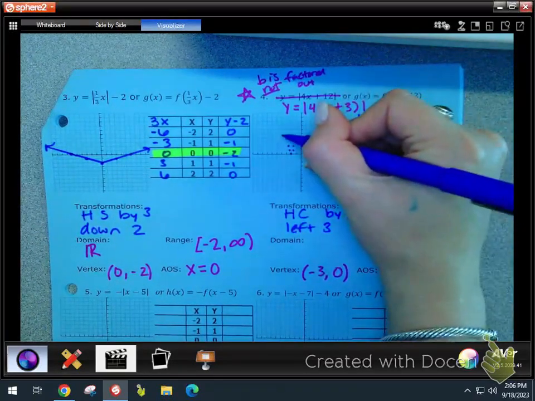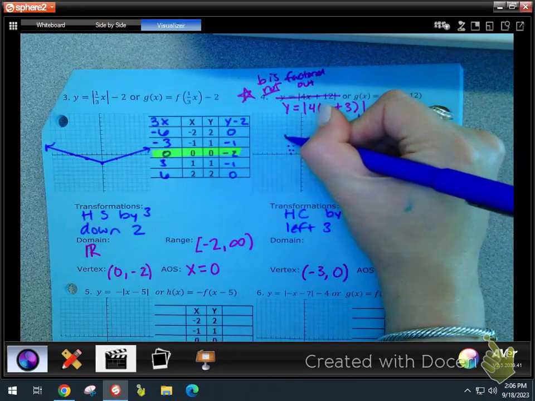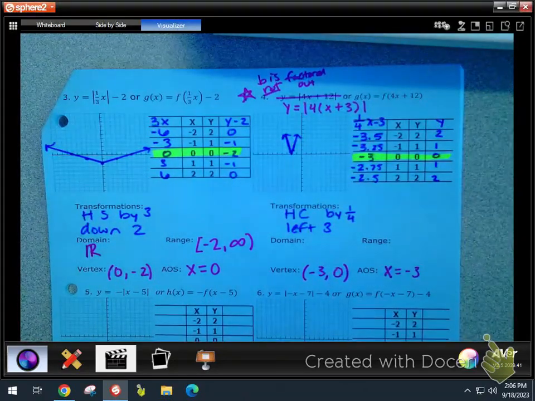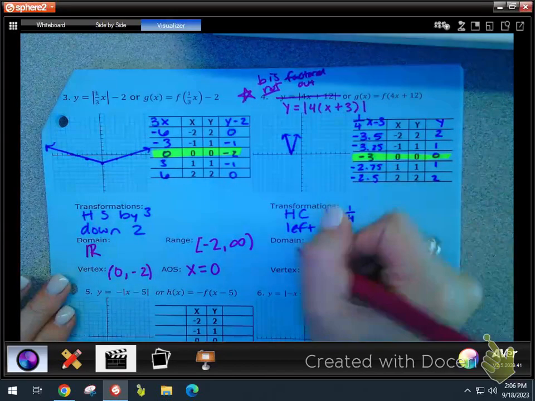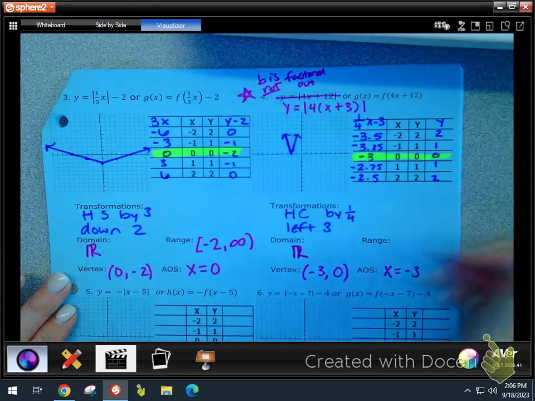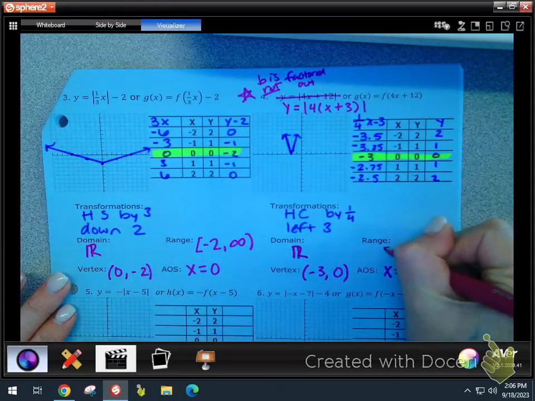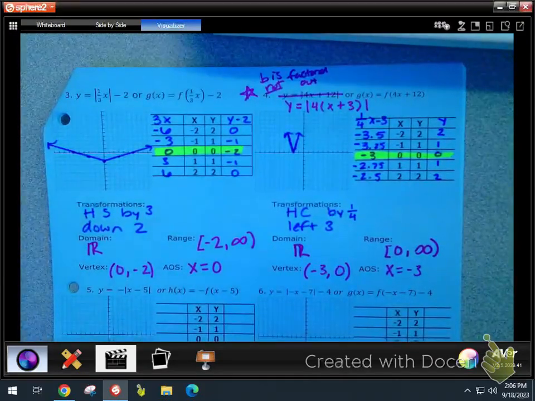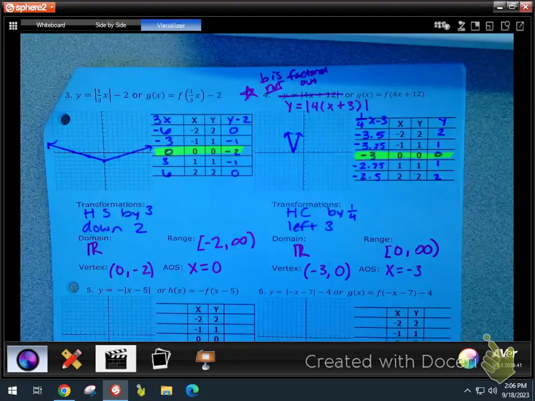Oopsies. I probably should have changed what I was counting by. I'm not even going to use a ruler. There we go. Like that, right? The range is 0 to infinity.